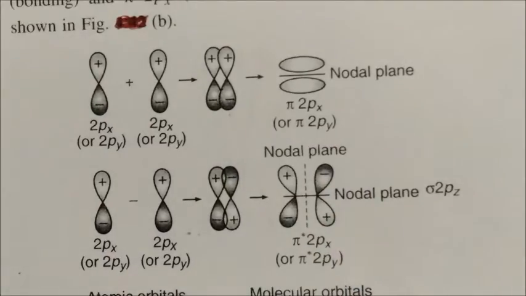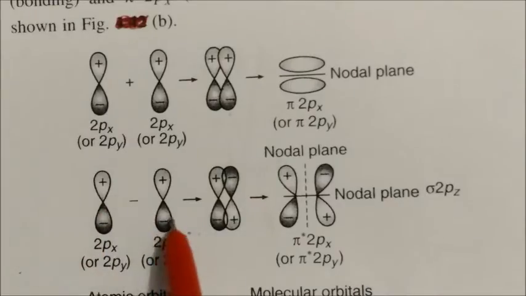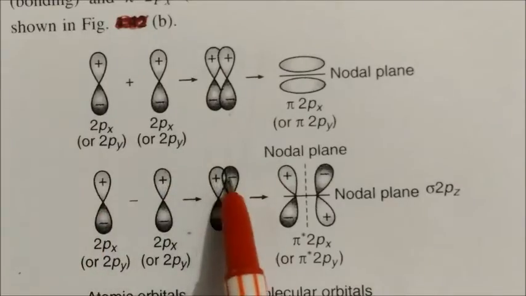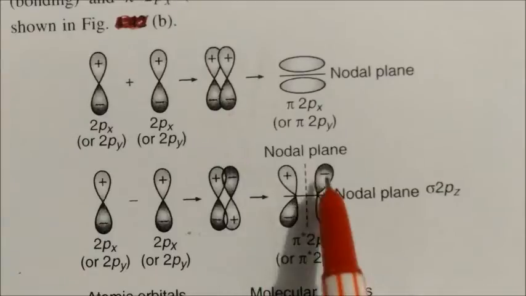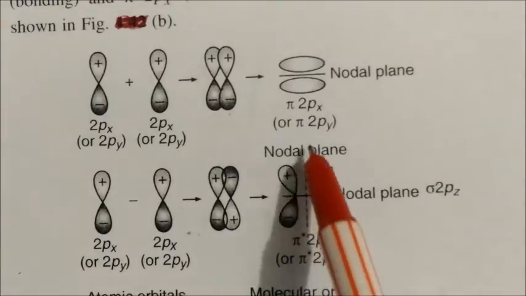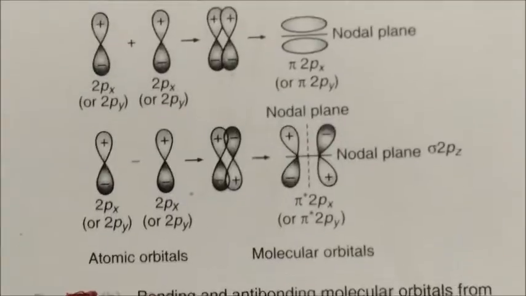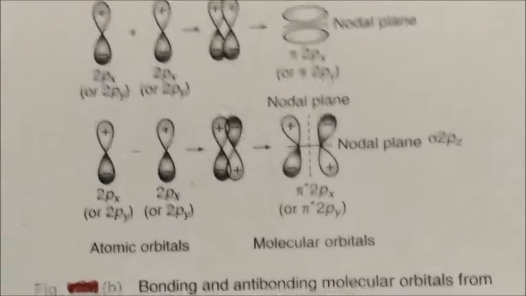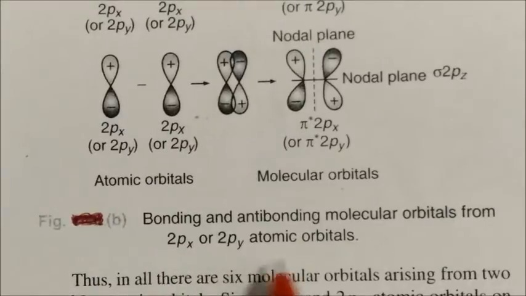in this case, you can see this is a 2px, 2py, this is the plus and this is subtracted. Subtract means this will go reverse. So plus and minus, there will be repulsion between the two orbitals, and they will repel each other. So it becomes like this. There is a nodal plane in between these two orbitals. This is the vertical nodal plane, this is the horizontal nodal plane. So you can see the difference. These are the two atomic orbitals and they are forming the molecular orbitals: bonding and anti-bonding molecular orbitals from 2px or 2py atomic orbitals.